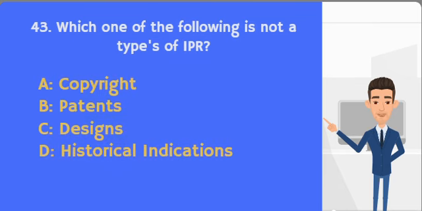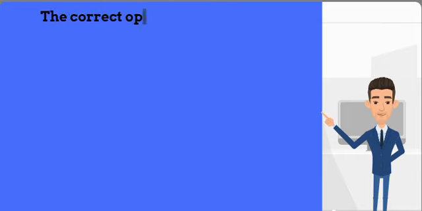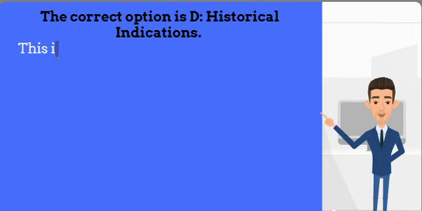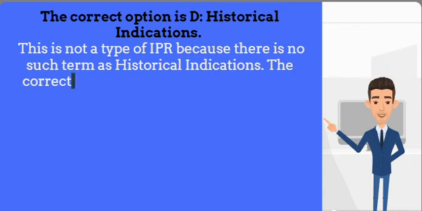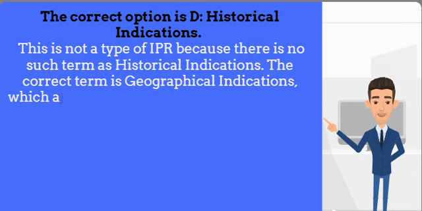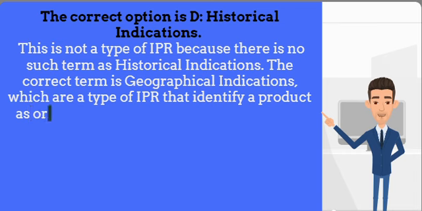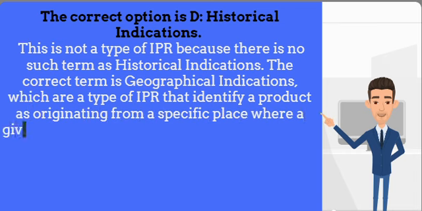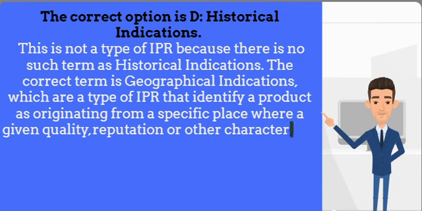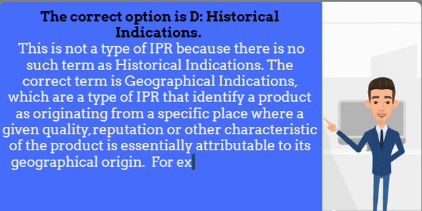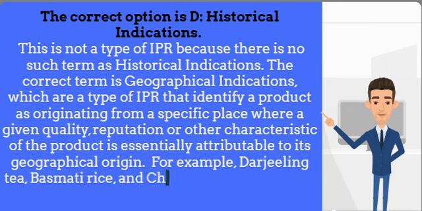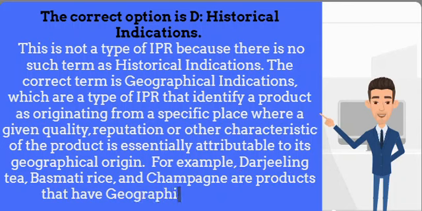43rd question is, which one of the following is not a type of IPR? The correct option is D, historical indications. This is not a type of IPR because there is no such term as historical indications. The correct term is geographical indications, which are a type of IPR that identify a product as originating from a specific place where a given quality, reputation or other characteristic of the product is essentially attributable to its geographical origin. For example, Darjeeling tea, basmati rice, and champagne are products that have geographical indications.